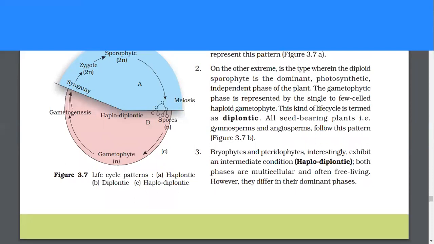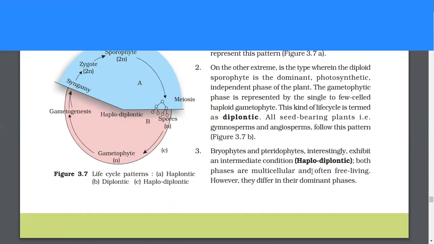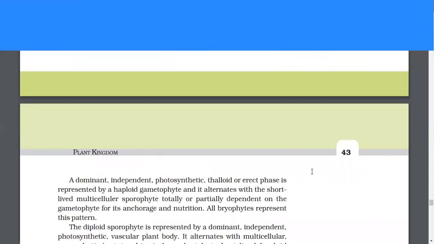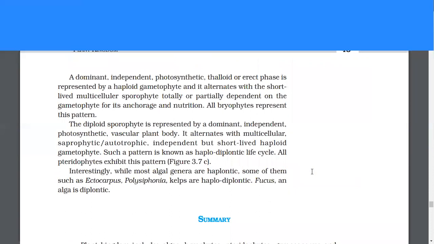Both phases are multicellular and often free-living. However, they differ in their dominant phases. A dominant independent photosynthetic thalloid or erect phase is represented by a haploid gametophyte, and it alternates with a short-lived multicellular sporophyte totally or partially dependent on the gametophyte for its anchorage and nutrition. All bryophytes represent this pattern.